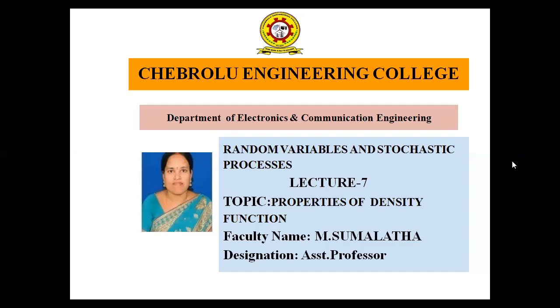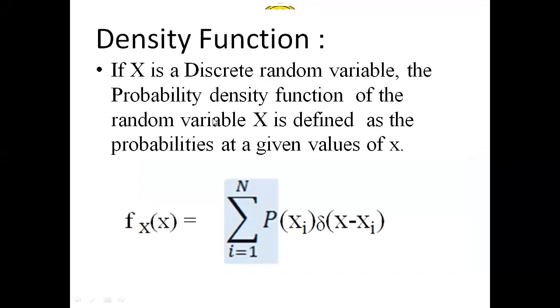Now, if x is a discrete random variable, the probability density function of the random variable x is defined as the probabilities at given values of x. That means the density function depends on the probability of an event in a random variable. So here the density function is equal to the probability at a given value of x.